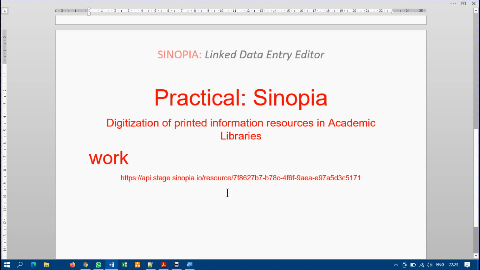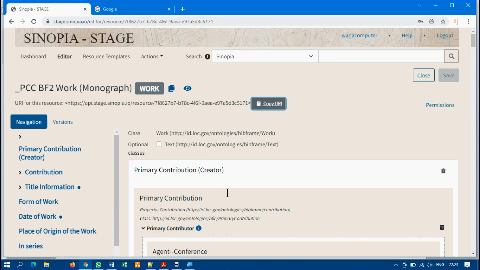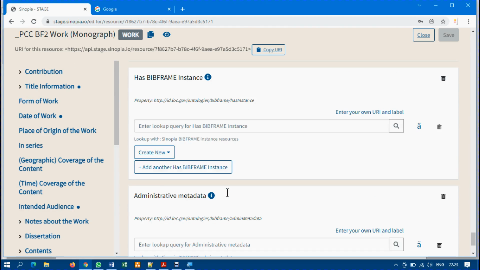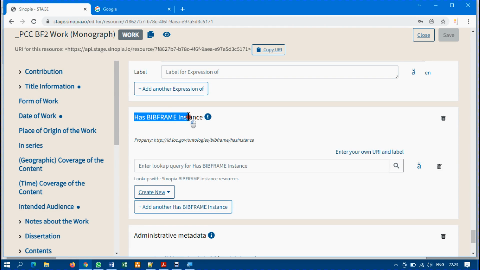So at this junction, I want to close up this video. The next video will be how to enter data into instance, but before then I want to go back to work. Let me go back to work here and scroll down to the bottom, the last button, where you can see has BIBFRAME instance. What it means is: have you entered your data into the instance, and if yes, where is the URI, so that you can put it here.